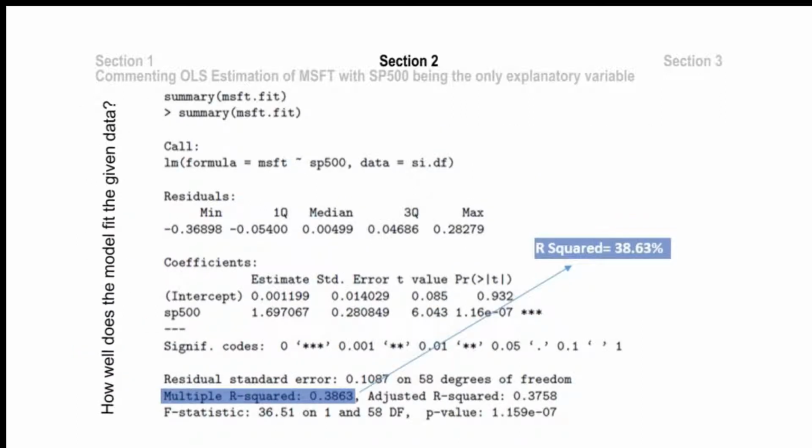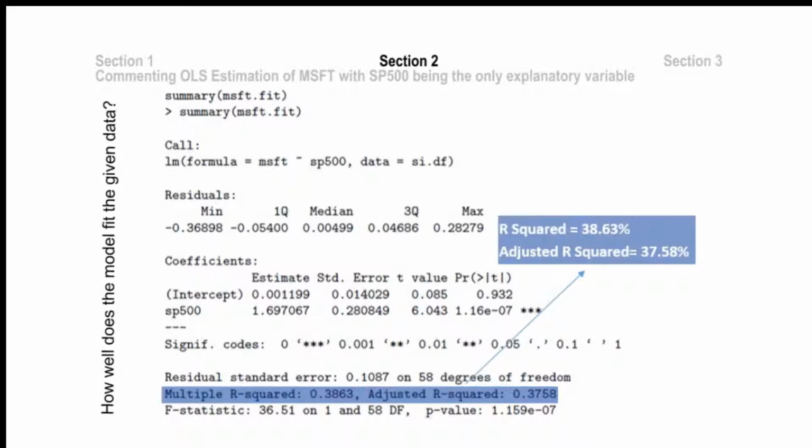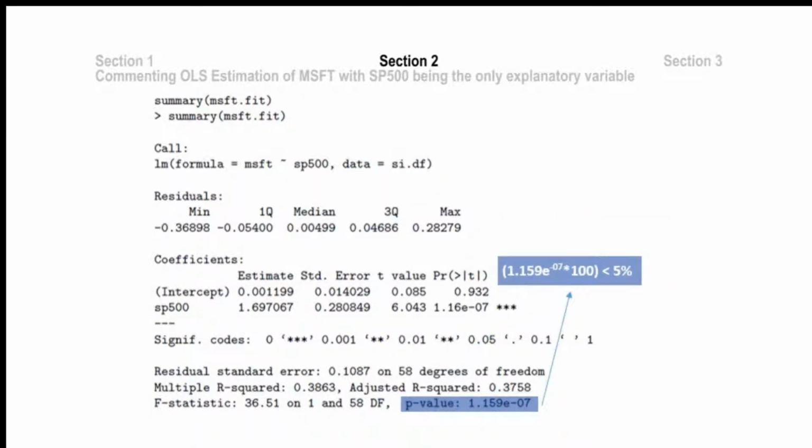The R-squared shows that SP500 as a predictor explains about 38.63% of the variation in Microsoft return, while the adjusted R-squared shows that SP500 as a predictor explains about 37.58% of the variation in reality affecting Microsoft return. This interpretation would not significantly affect the fitted model in this case, as there is only one single explanatory variable. Since the p-value is less than 5%, it shows that the model is performing well.